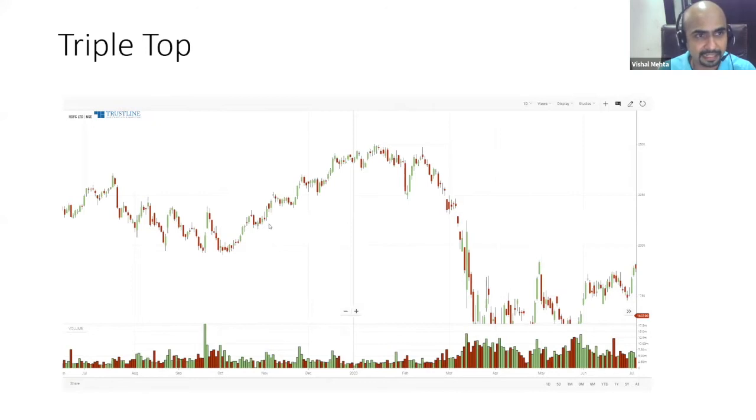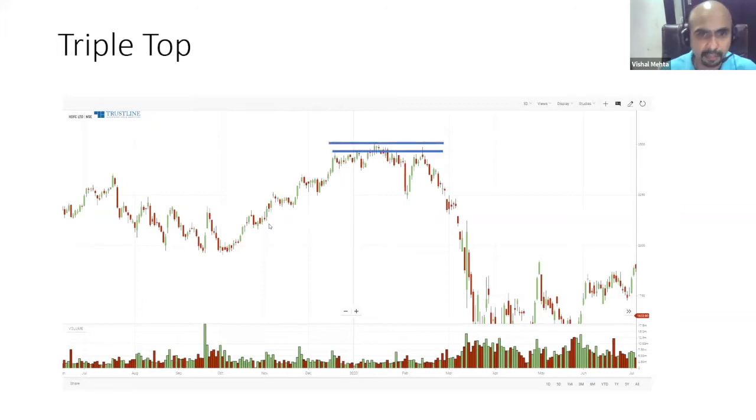Let's take another example of HDFC. Again, a few seconds for you to visualize where the triple top would have formed. See, this is very easy when you're looking at the PPT. But when you go into a real life chart, you will find it very difficult. It is with practice that you will learn all these techniques of how to identify triple top, triple bottom, double top, double bottom patterns.